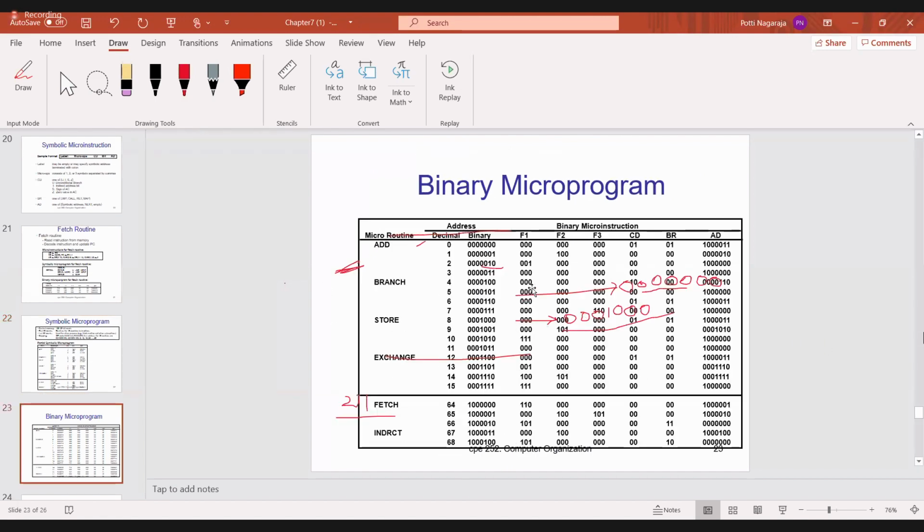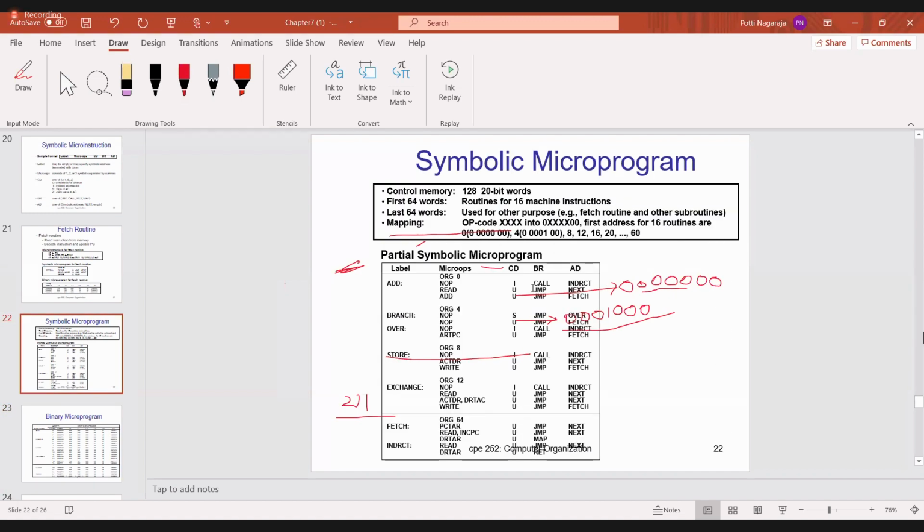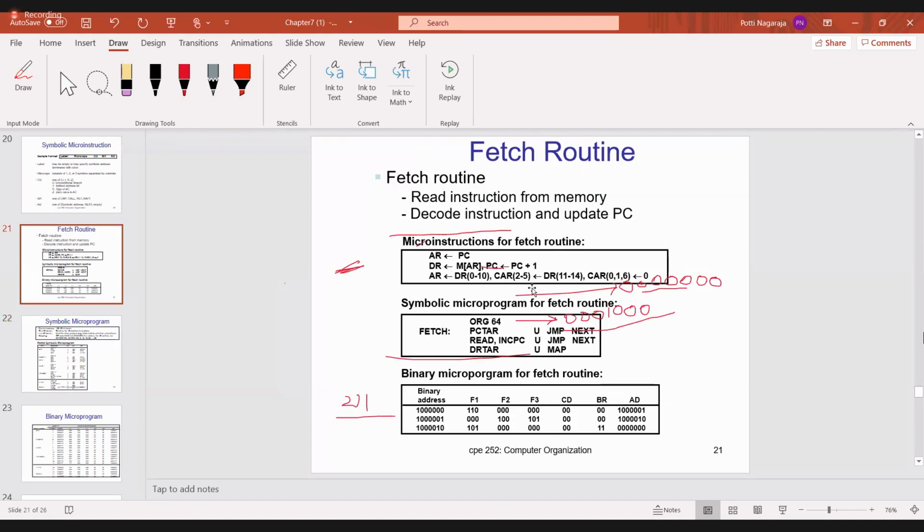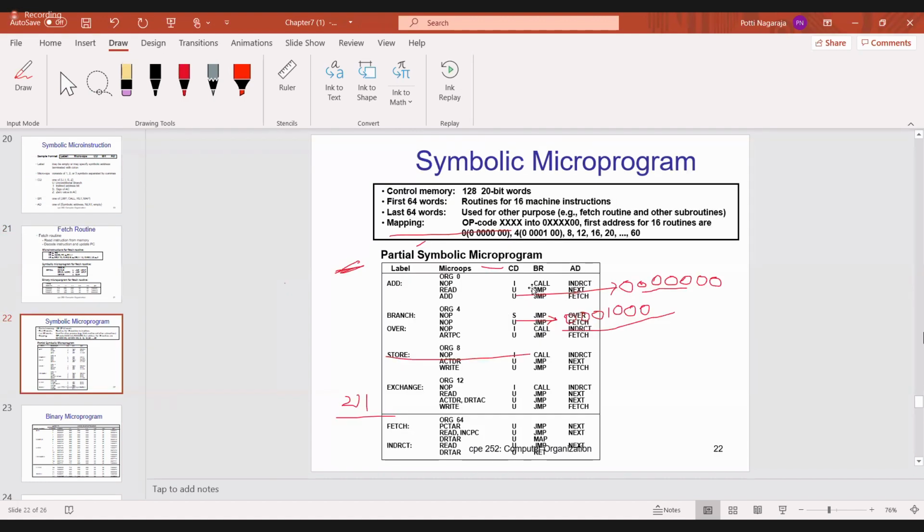Try to go through this, and if you want to understand the subject, there is only one point: you have to listen to the class and then practice it. If you don't practice, you will not remember anything. If you don't practice it, the same marks will apply in all mid examinations and the final exam. So it is up to you. If you read at least 30 minutes, then you will understand easily. Otherwise, it is a little difficult to get good marks and understand the subject. The remaining symbolic microprogram you will see in the next class. I will send this PPT to your CR, and he will forward it to you.